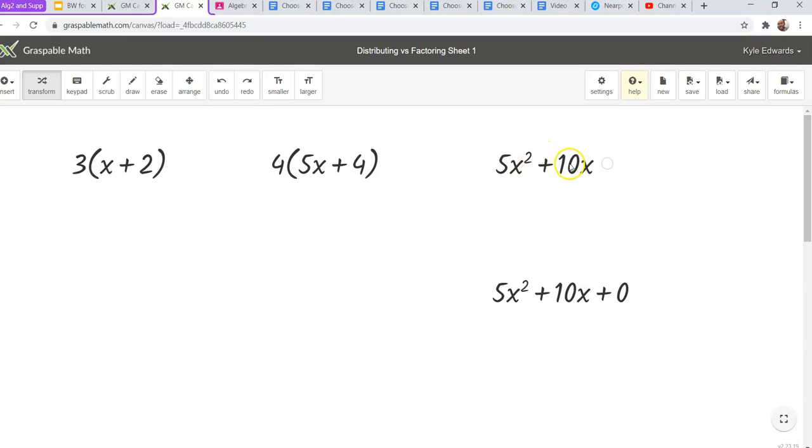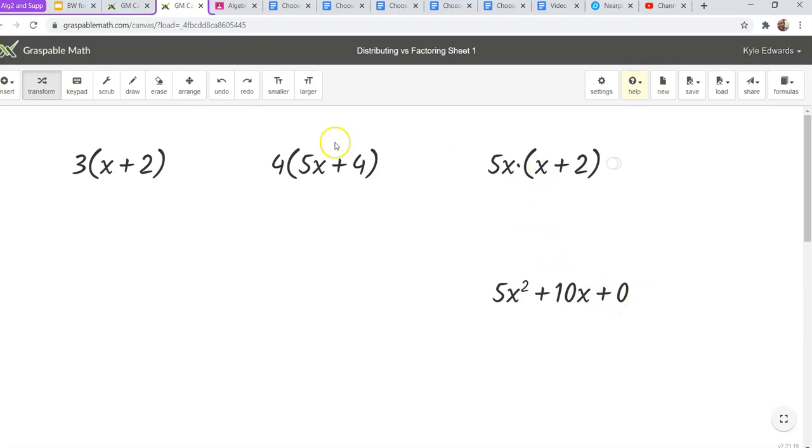How about between these? Okay, 5 is 5 times 1. 10 is 5 times 2. So I know they both have a 5. A 5 would go to the outside. The 2 would stay on the inside. But they also have an x, and this is an important one. I'll show you why in a second. I could factor an x off of both these because they both have in common, they have an x. And that would come outside with the 5. So 5x on the outside, x plus 2 on the inside.